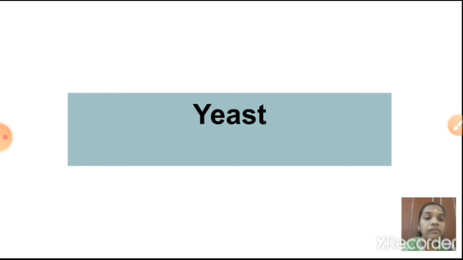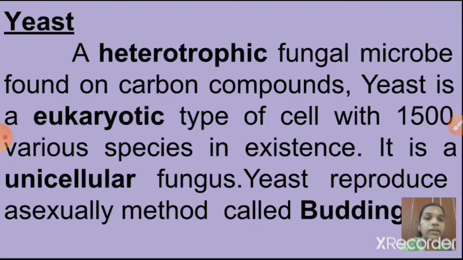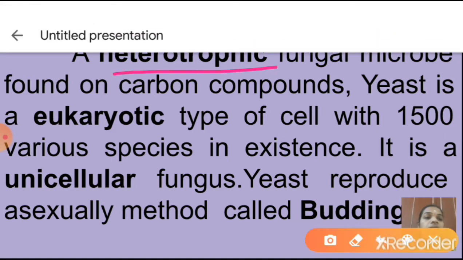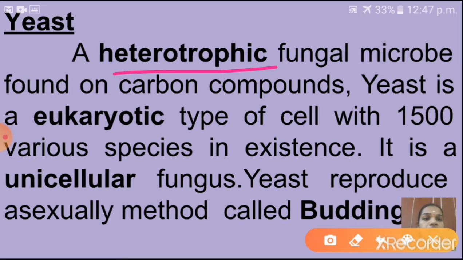Children, last session we revised useful microorganisms. Now the remaining part, that is yeast. Yeast is also one of the important microorganisms. What is meant by yeast? A yeast is a heterotrophic fungal microbe found on carbon compounds. Heterotrophic means it depends on other organisms for its food. So that is found on carbon compounds.